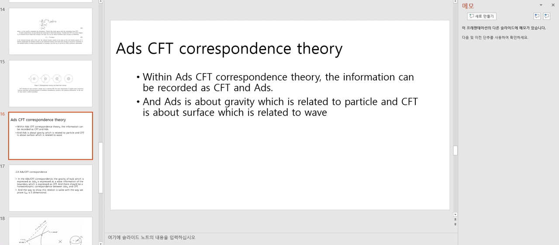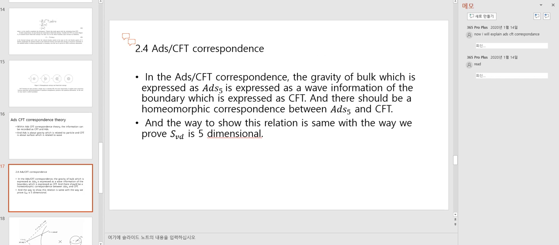Within AdS-CFT correspondence theory, the information can be recorded as CFT and AdS. AdS is about gravity, which is related to particles, and CFT is about the surface, which is related to waves. In the AdS-CFT correspondence, the gravity of the bulk, expressed as AdS5, is expressed as wave information of the boundary, expressed as CFT. And there should be a homomorphic correspondence between AdS5 and CFT, and the way to show this relation is the same as the way we prove S3D is 5-dimensional.